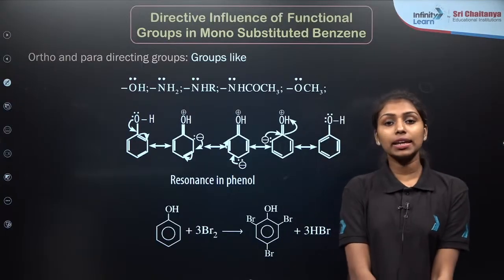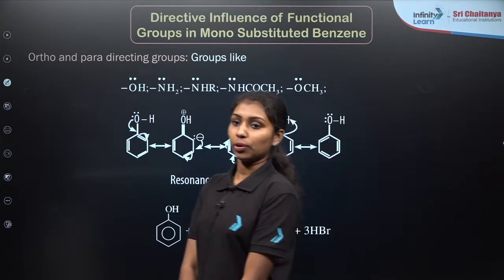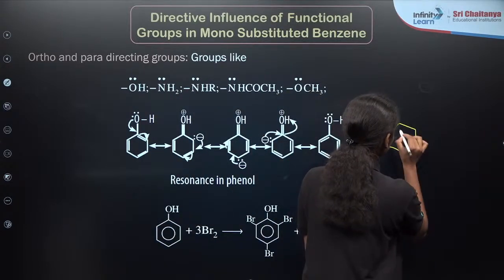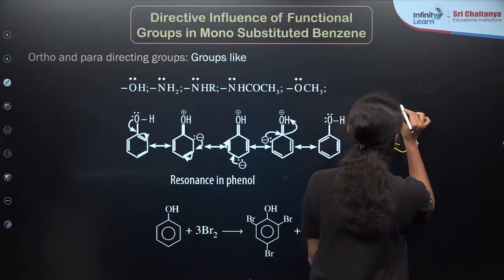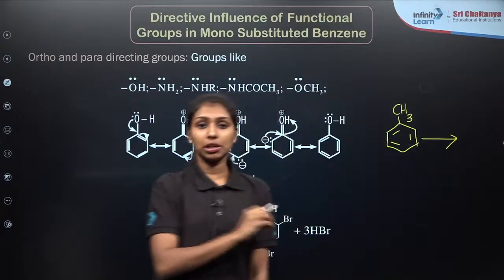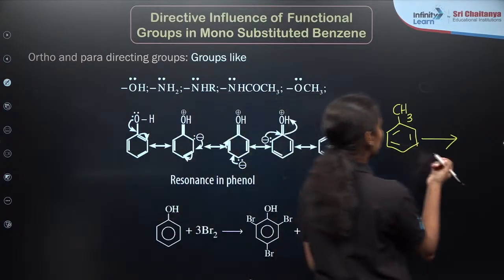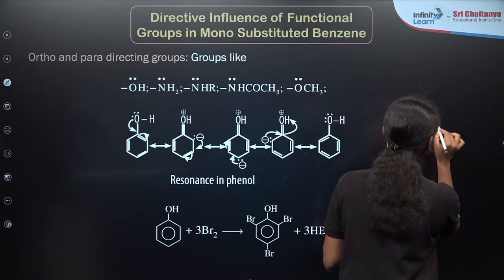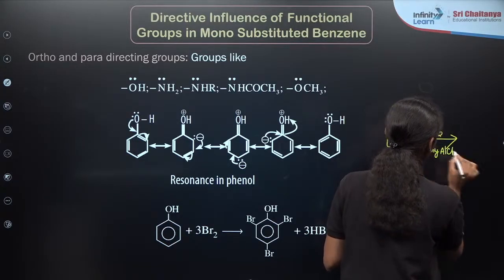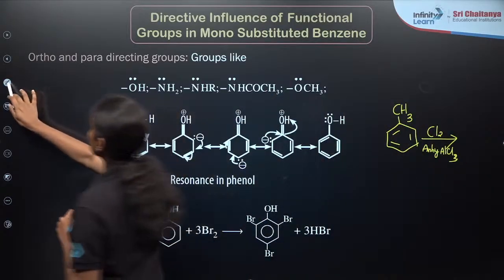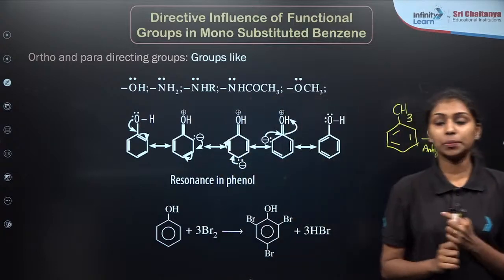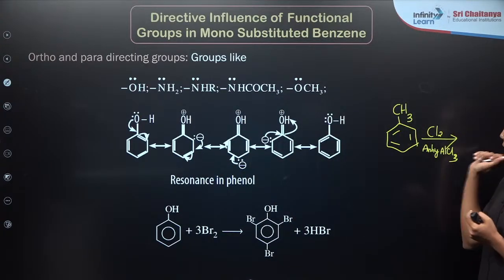For example, if I am taking benzene substituted by a CH3 group, that is the toluene molecule, and I am treating this toluene molecule with a reactant, what will be our product?